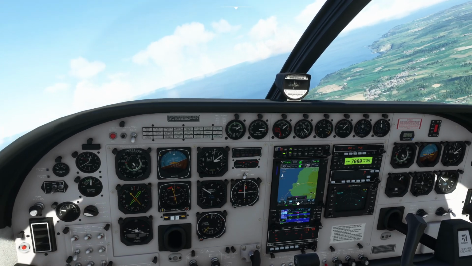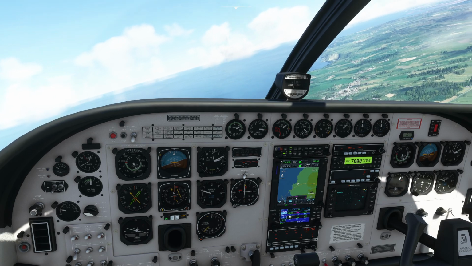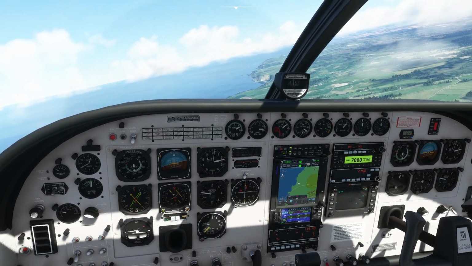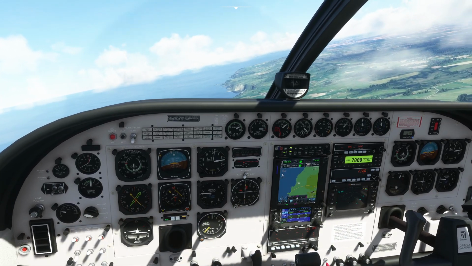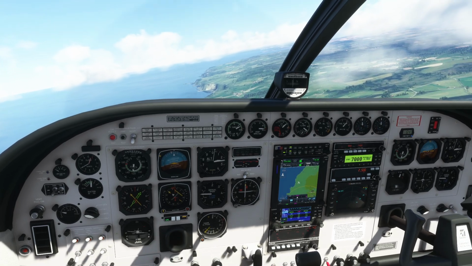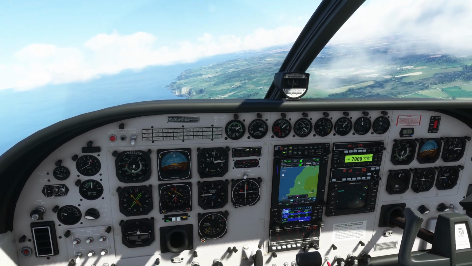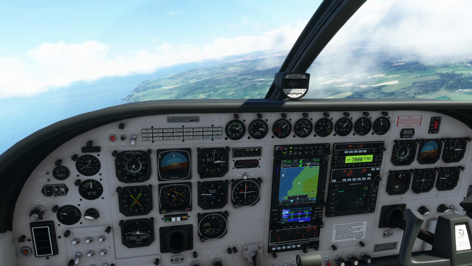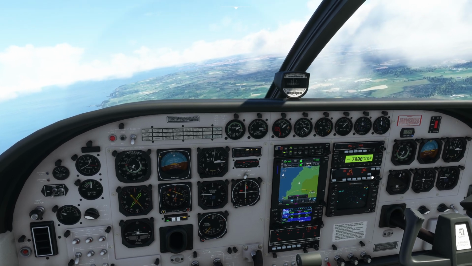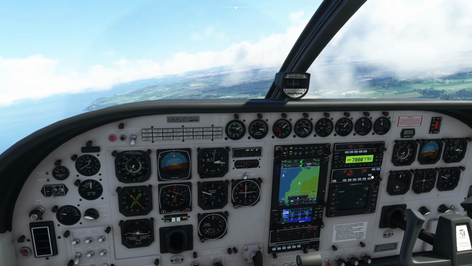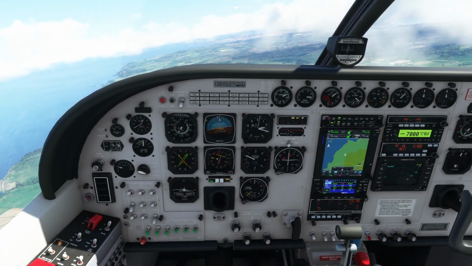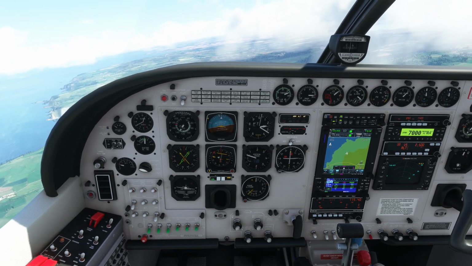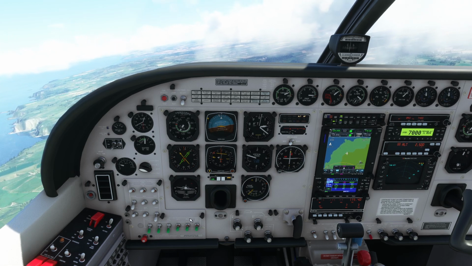But what we can do is go and turn on the CDI mode to GPS. What altitude are we at? Just coming through 2,000 feet. So if we go for 2,500 and then trim the plane before we engage autopilot, and then we arm the altitude, and we're good to go. We can then use the vertical speed to get to 2,500 in a timely manner. Okay, so we're off and flying on our route. Flaps are up, engines at cruise level, and yeah, we're good to go.